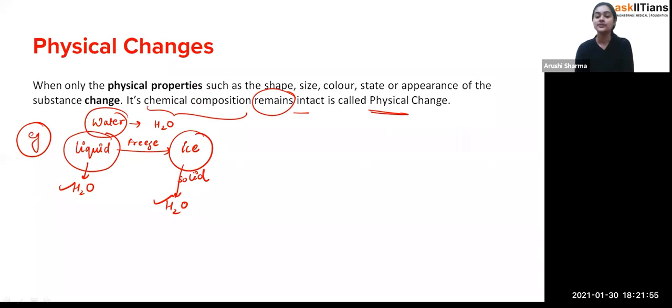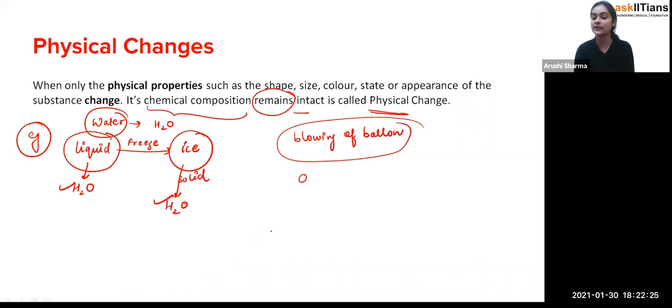Fine. So if I ask you one question, okay, no, it could not be a good thing to ask right now because it's a different kind of thing. Fine. Yes, I can ask you this thing. Like, we have seen the blowing of a balloon. On blowing of the balloon, students, what we have seen is that first of all the size of the balloon is this only, and after blowing air into this, we find out that the size has been increased, but this size can be converted back into this when you pin this balloon and all of the air comes out of that. Right? Exactly.